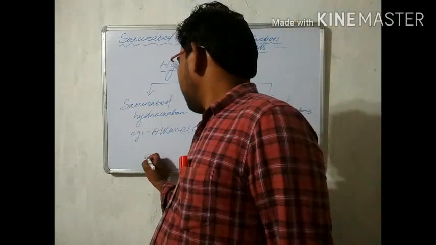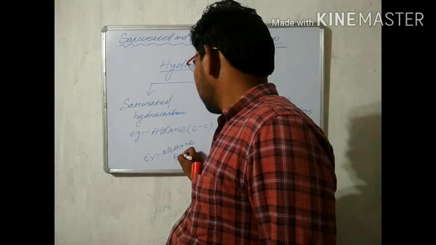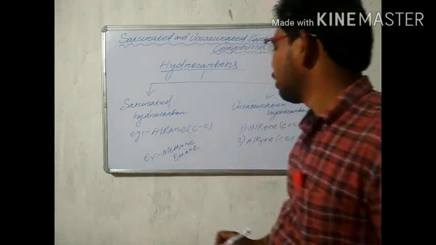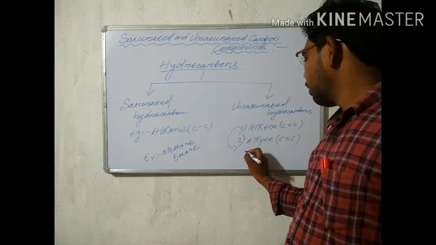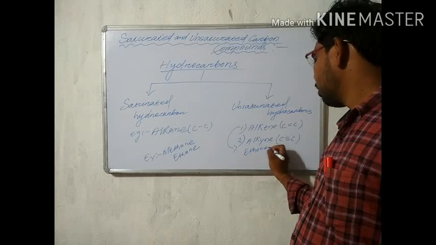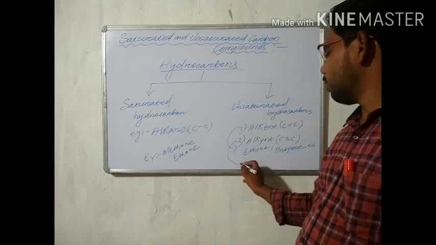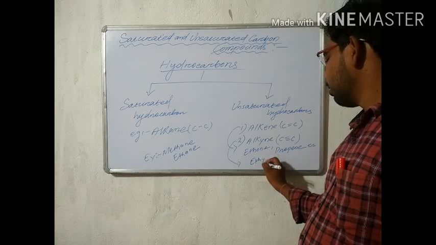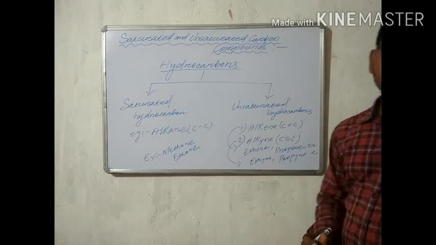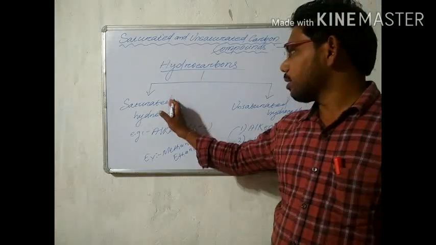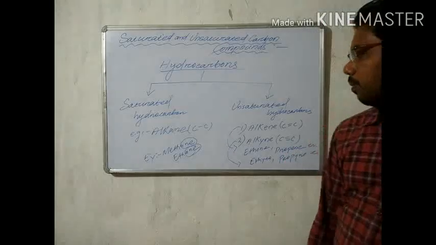Examples of alkanes are methane, ethane, propane, butane, etc. Examples of alkenes are ethene, propene, butene, etc. Examples of alkynes are ethyne, propyne, etc. One thing to remember: the names of saturated hydrocarbons always end with "ane". Which ending will the last part have? "Ane".